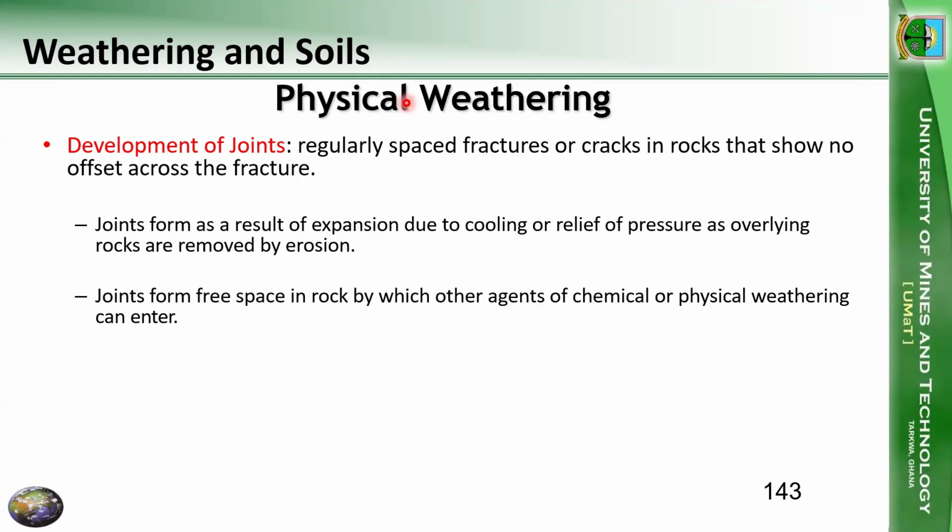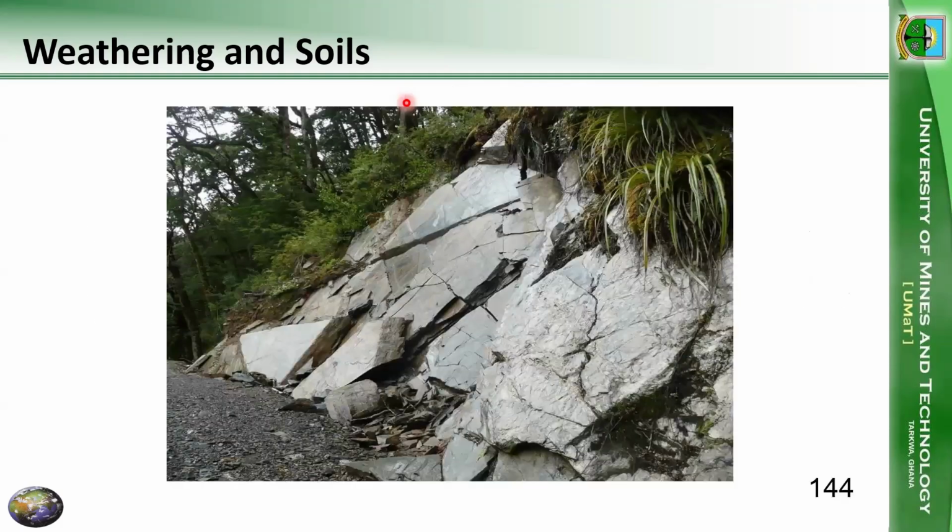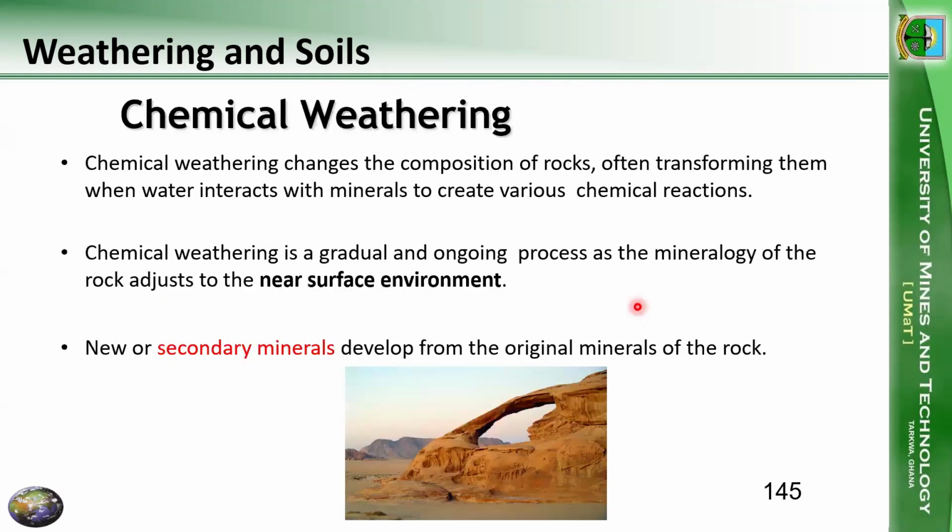These joints form free space in the rocks, and these free spaces form the points of contact through which various agents of physical or chemical weathering can now enter and cause further breakdown or further weathering. So here we see these rock masses and we see them broken down. These are various joint networks.